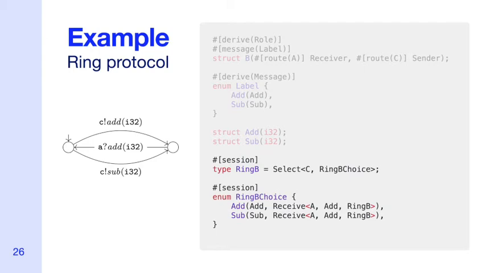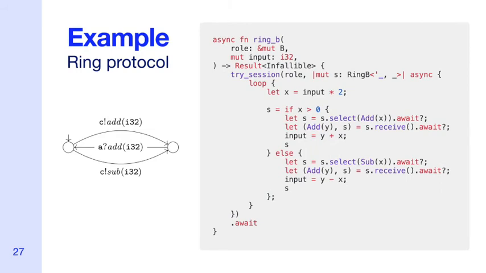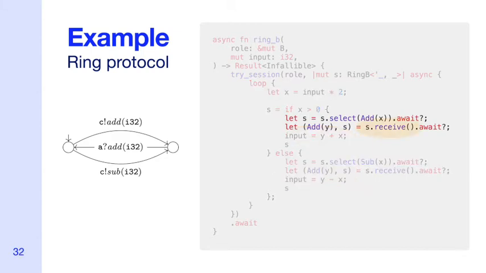We can illustrate this with a possible implementation for role B, which runs in an infinite loop. On each iteration, the process performs an operation on the input, branches on the result of that operation, and, after performing some communication with the other participants, updates the input accordingly for the next iteration. To guarantee linearity, our primitives utilize Rust's affine typing. Each session type consumes itself when executed and returns its continuation.